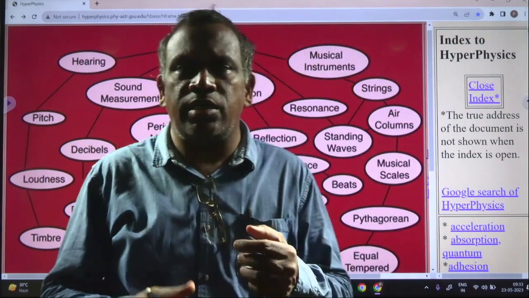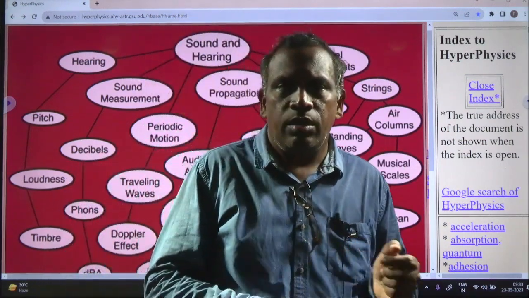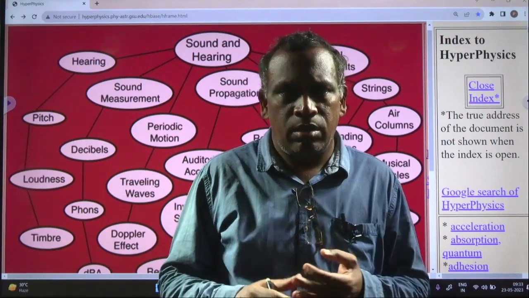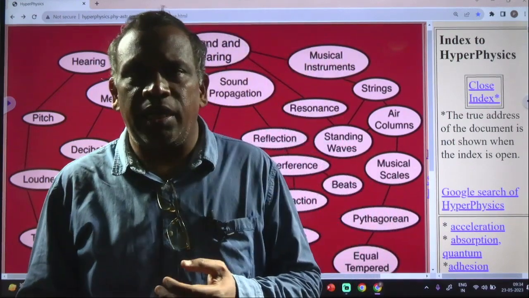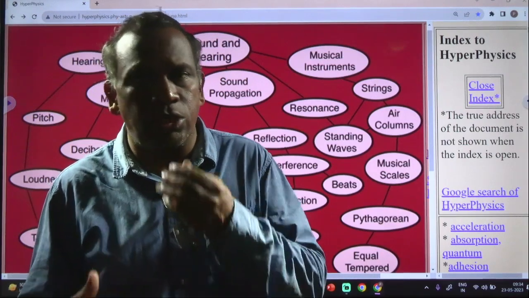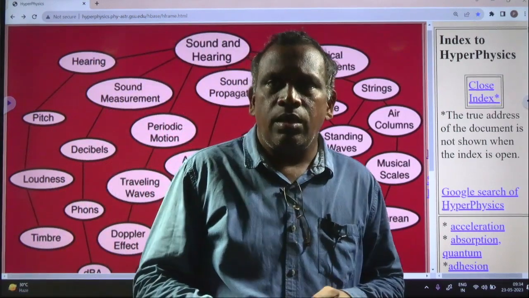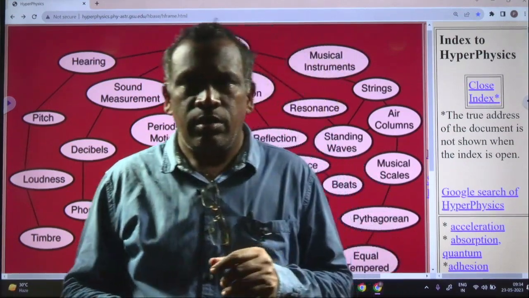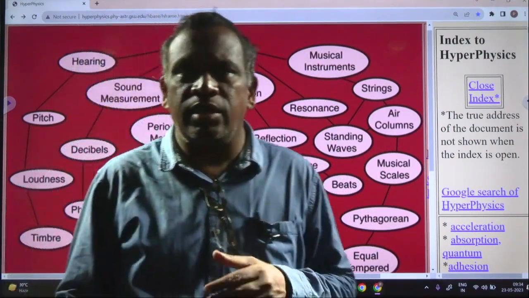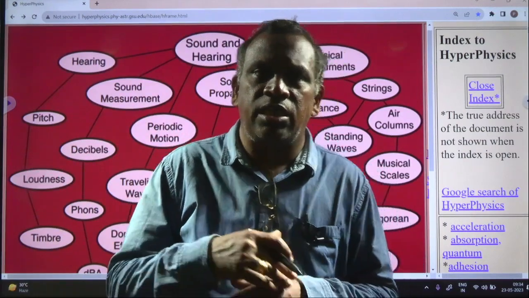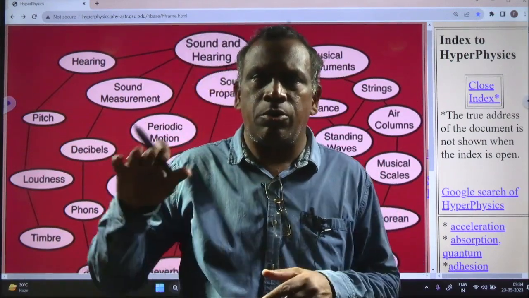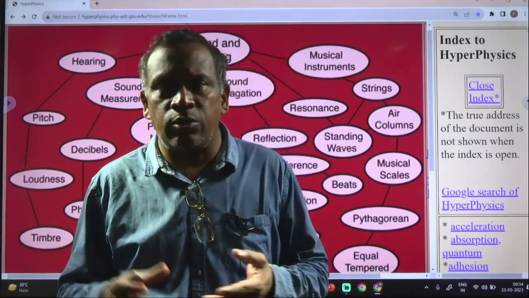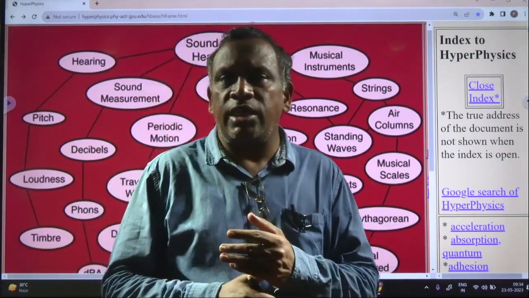Music is nothing but a sound which is pleasant to hear. Noise is the sound which is not pleasant to hear. Among musical instruments, there are string type instruments like veena or guitar. A string vibrates and produces sound, which is very pleasant to hear. Those are string type instruments.